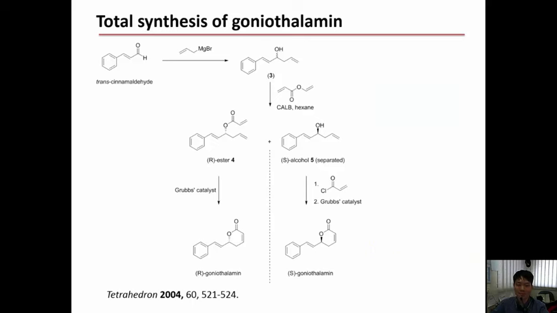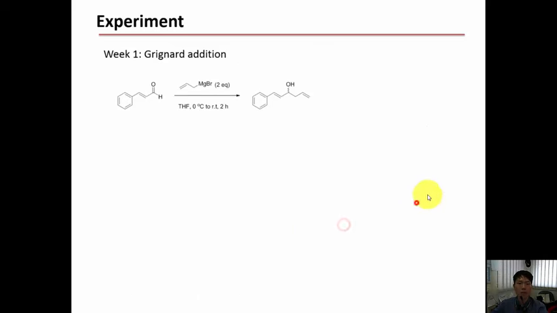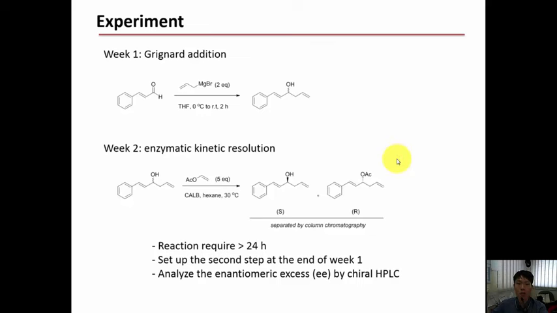Check it out. So here our objective for the synthesis is to achieve a very high enantiomeric excess of the alcohol. And so we want the dominant S enantiomer. So in week 1, we will apply the Grignard synthesis to make compound 3, and in the second week, we will carry out the chiral resolution to separate the mixture into the S alcohol 5 and then the R ester.